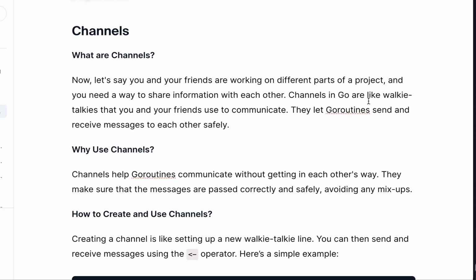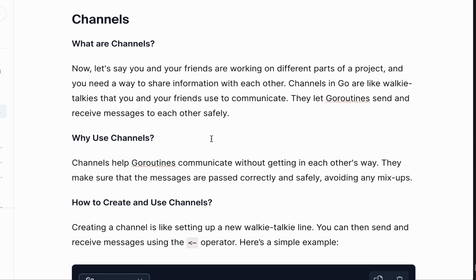Channels are just like that walkie-talkie that you use to communicate between you and your friend, to pass across information. That's what a channel does. It's just a way to pass information in goroutines, letting goroutines send and receive messages to each other safely. That is the work of a channel. It's just for you to pass information and to receive information.